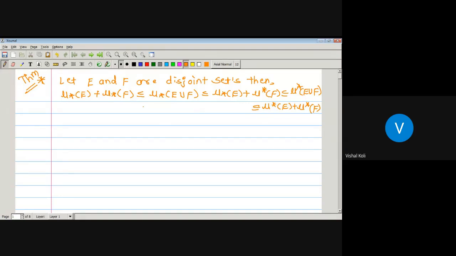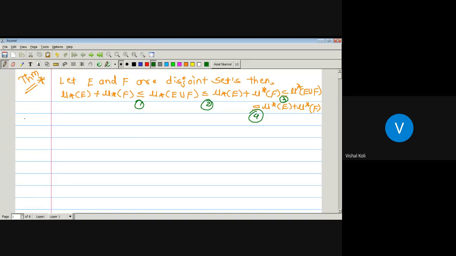That is this first one. This inequality will be the first one, this is the second one, and this will be the third one. These three we have to prove, and the fourth we already know, that is, the outer measure of E union F is less than or equal to the outer measure of E plus the outer measure of F. So to prove this inequality, we have to prove the three inequalities: the first one, second one, and third one. So first we will prove the first inequality.